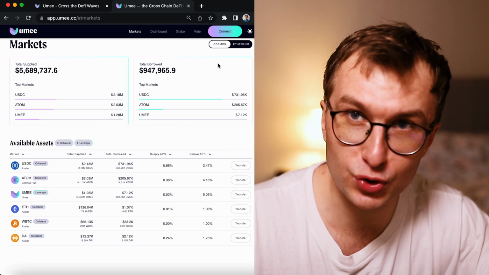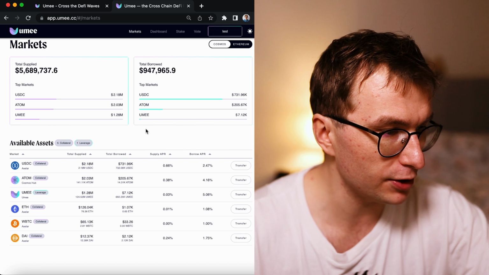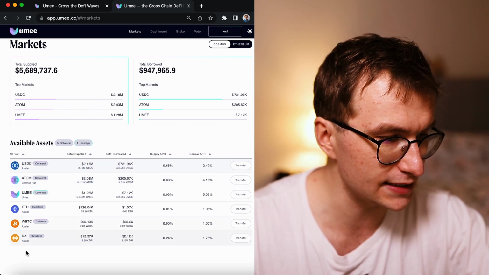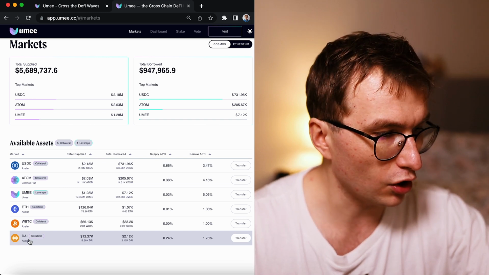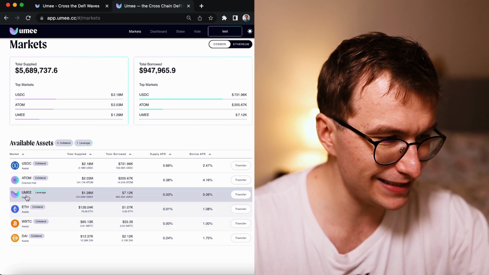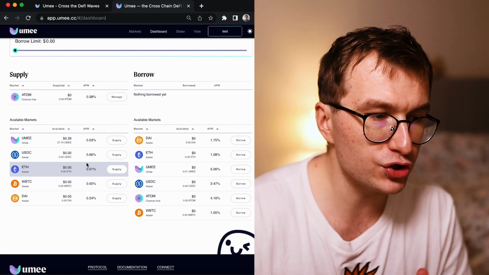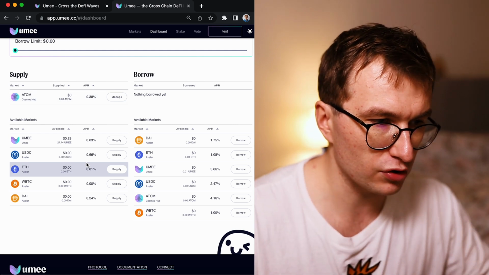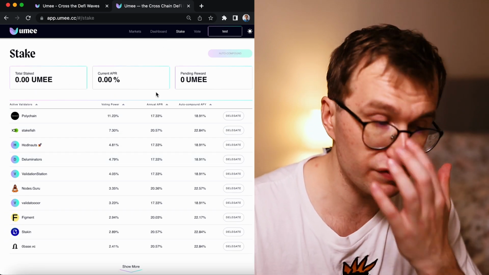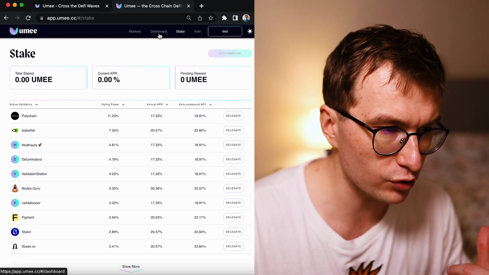Of course, first thing to do is actually connect the wallet. So I'm going to connect, I'm still using Keplr. And as you can see, there are 6 total available assets. These are 2 stable coins, USDC and DAI, which are Ethereum coins, bridged. There is Atom, Ethereum, renBTC, and there's also Umi. So once you do this, you are actually going to see your dashboard over here. The stake page is just your dashboard for staking within the Umi platform. So if you have Umi tokens, you can actually stake them here and also vote over here.